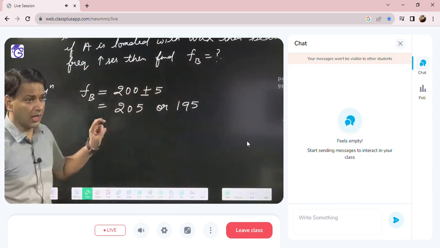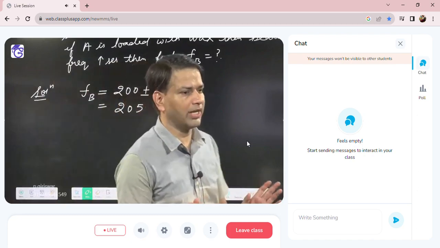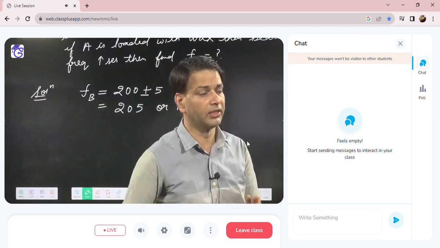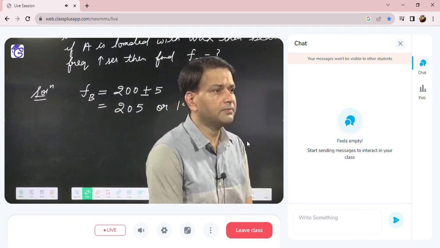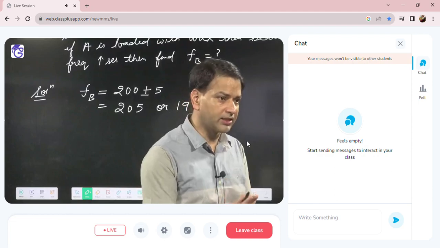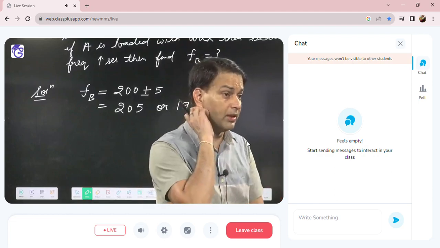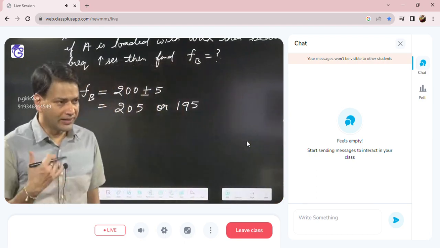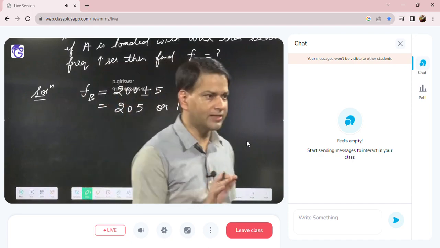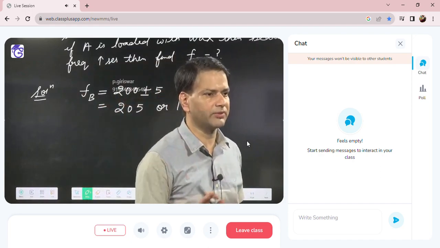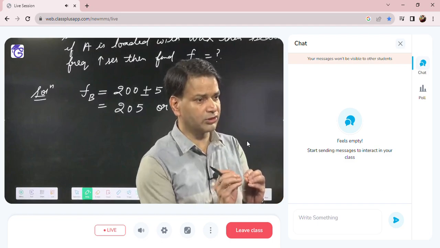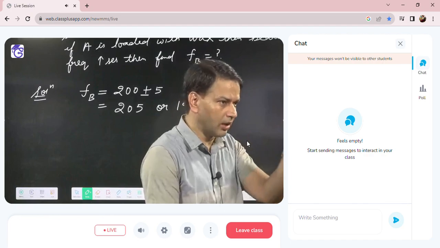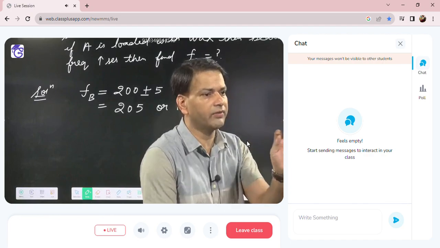Now I have to check the two options. Now two possible answers are there. They will give some extra condition to verify the final answer. Like here, what they have given: when A is loaded, then beat frequency is increasing. Then we have to find the frequency of B. So by the given condition, we can find the unique answer. When they are loading any tuning fork, the frequency changes. Any vibrating object, when something is changed, its frequency changes, but by a small amount. We want to just check the answer: between 205 and 195, what is the answer?